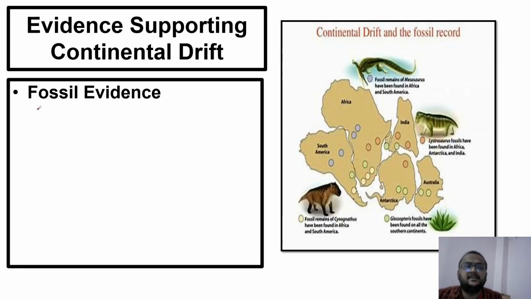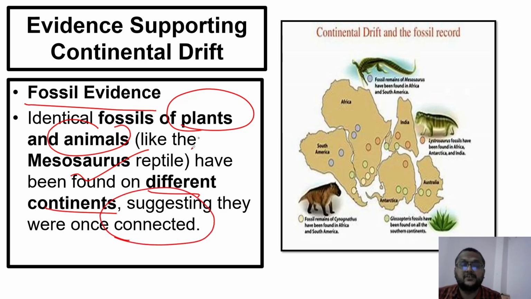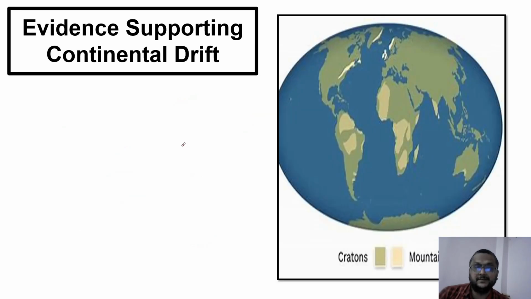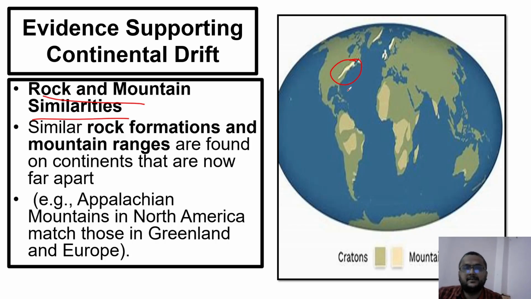Next evidence is fossil evidence. Identical fossils of plants like Glossopteris and animals like Mesosaurus and Lystrosaurus, reptiles, have been found on different continents which are far away today, and they suggest that they were once connected. It also proves the continental drift theory. Next is rocks and mountain similarities. You can see here in North America, there is the mountain called the Appalachian Mountains, and here the European mountains.